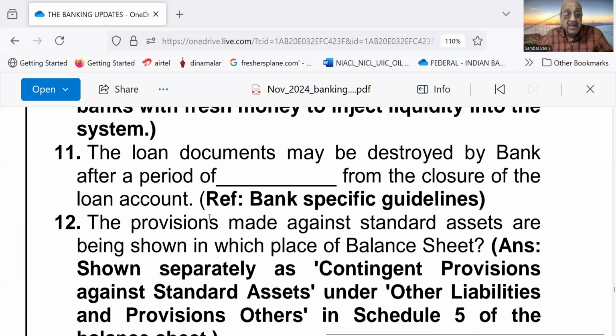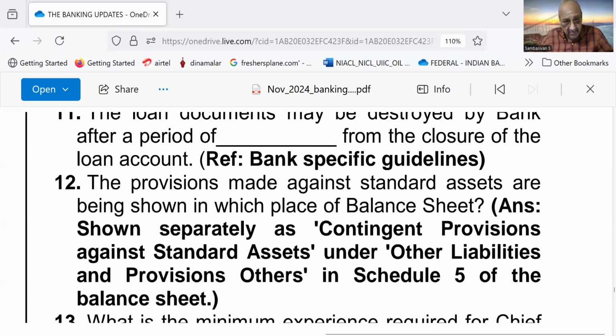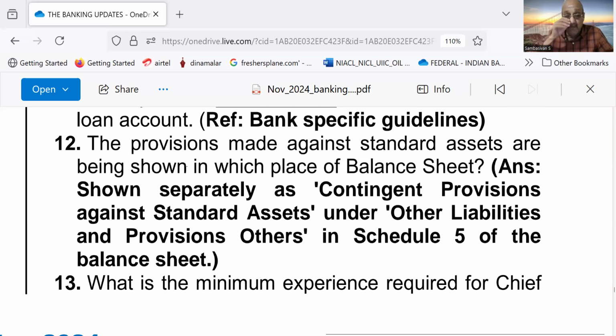Number 11, the loan documents may be destroyed by a bank after a period of dash from the closure of loan account. It refers to banks' specific guidelines. Some banks have roughly 8 years or so. Please check your bank's instructions.